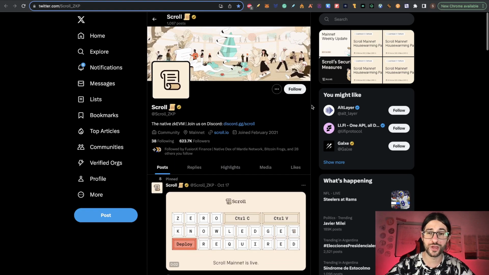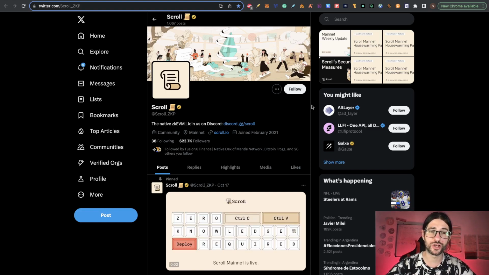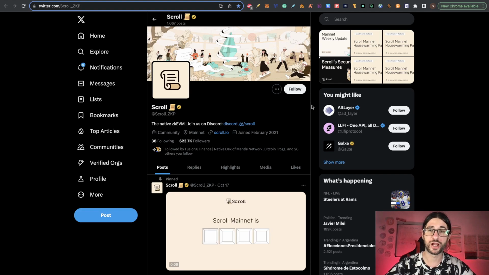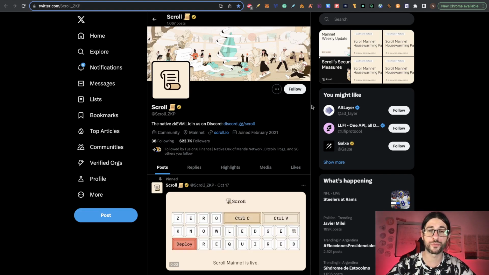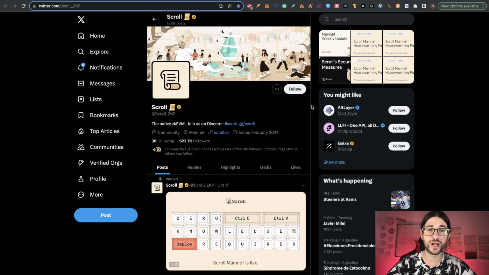Scroll is a zkEVM for Ethereum, a layer 2 solution. So now we have many more competitors on Mainnet besides zkSync, Polygon zkEVM and many others like Arbitrum and Optimism that have been growing in the crypto space for a while already. So Scroll is a new competitor of them, and layer 2 solutions right now are a very hot space to be in crypto, and specifically for airdrops.